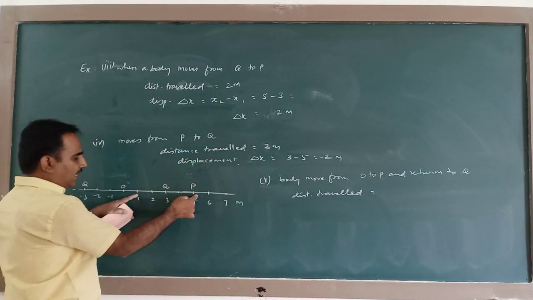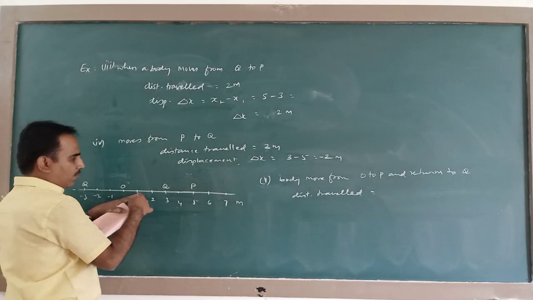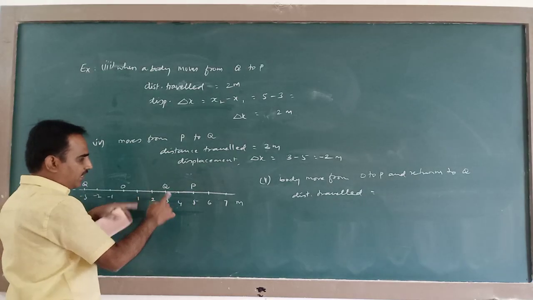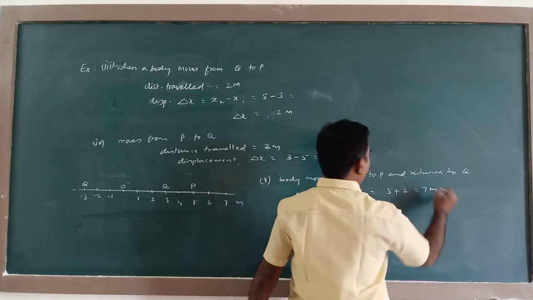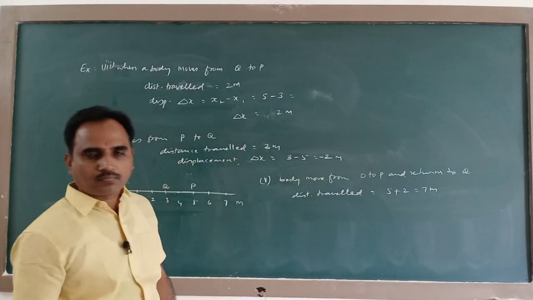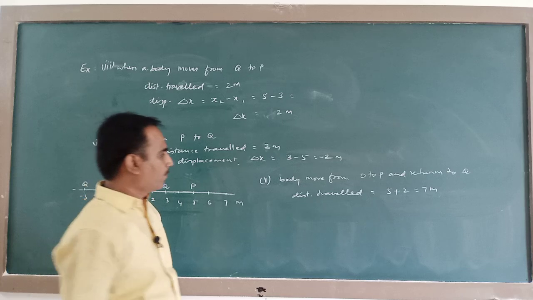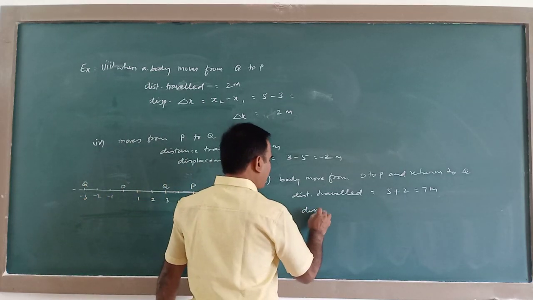O to P and then to Q. From here to here it is 5 and from here to here it is 2, totally 7 meter. 7 meter. Then what is the displacement?